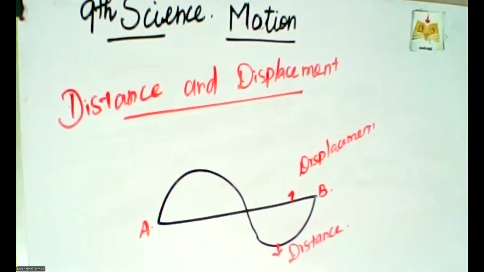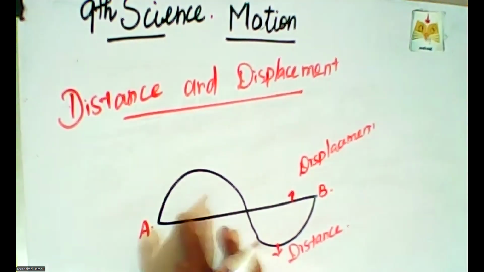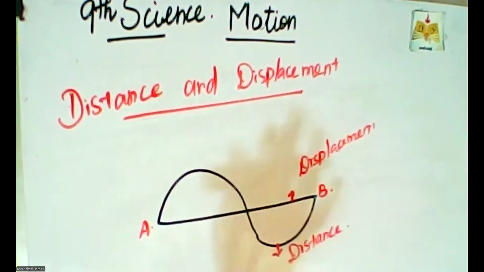The total length of the path traveled by the body from A to B is the distance traveled by the body. Displacement means the total length of the straight line. Distance is the actual length of the path traveled by a moving body.